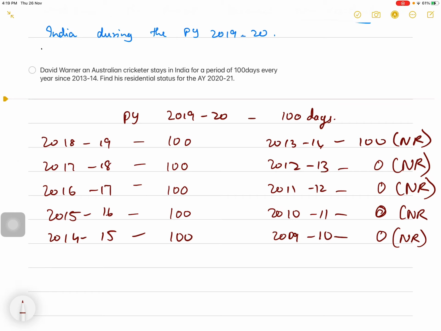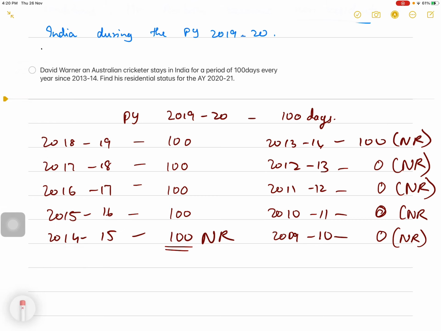Now for the previous year 14-15, he does not satisfy the first basic condition. For the second basic condition, during 14-15 his stay in India is more than 60, but in the preceding 4 years, his stay in India is only 100 days, not 365. So it's less than 365, so he does not satisfy the second basic condition. So he is non-resident.